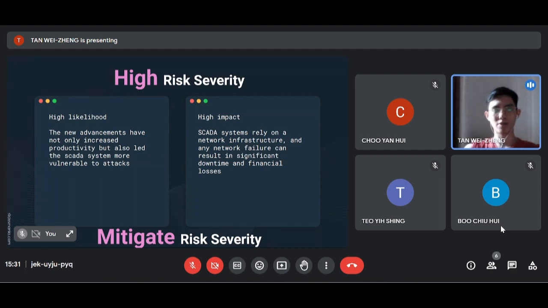Based on our risk severity report, we chose to mitigate the severity of vulnerabilities by reducing the likelihood of the vulnerabilities by setting up an isolated domain for the SCADA system so that other people can't detect our network. Besides that, we will also reduce the impact of the threats by setting up a CPU before entering the SCADA network. When a cyber attack occurs, they will only be able to detect an impact on the computer outside of the domain. That's all for me. Next, I will pass to Teo Yin Xing.